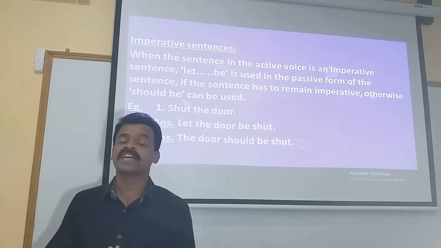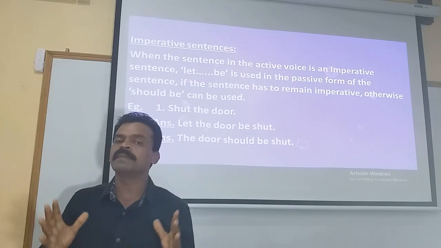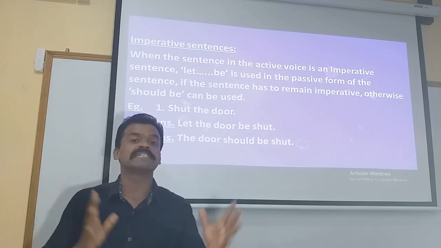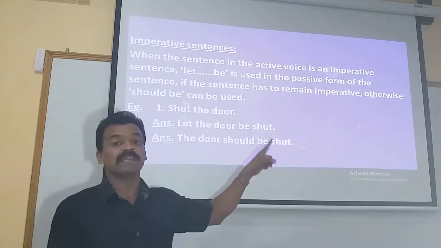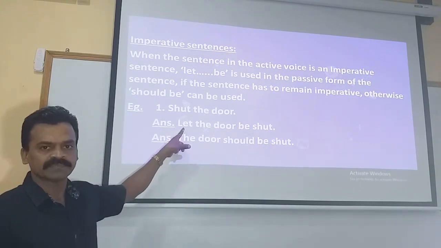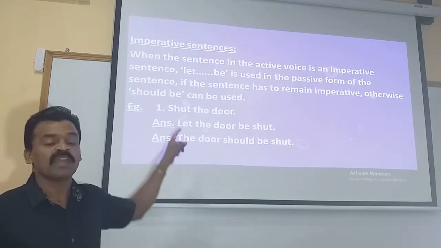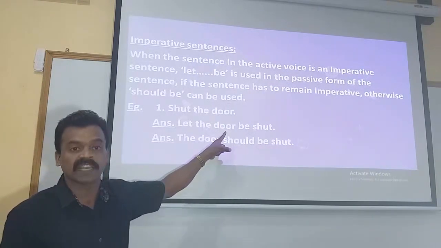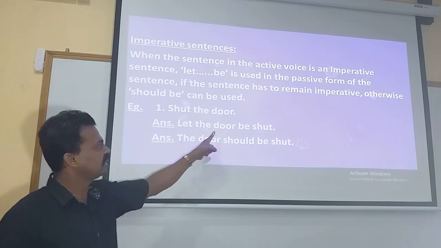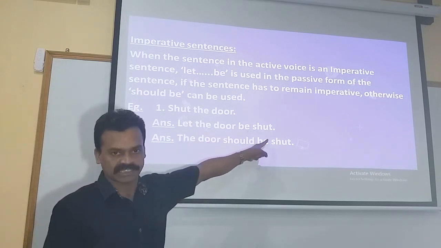In that case, the sentence will remain in the imperative form or the imperative mode itself. So the sentence must begin with let itself. Immediately after let, we make use of the object of the active voice, that is the door here in the given statement. So let the door be shut.